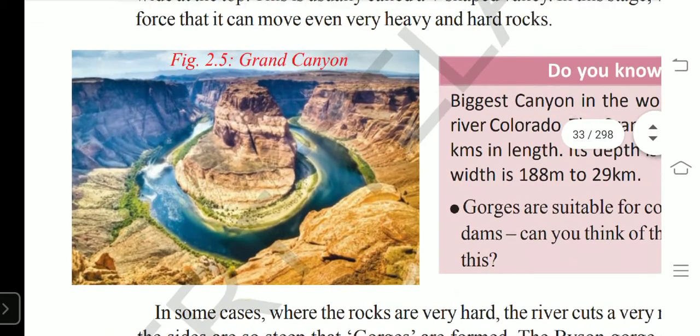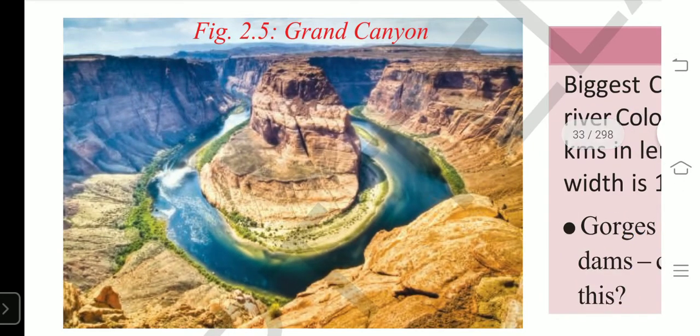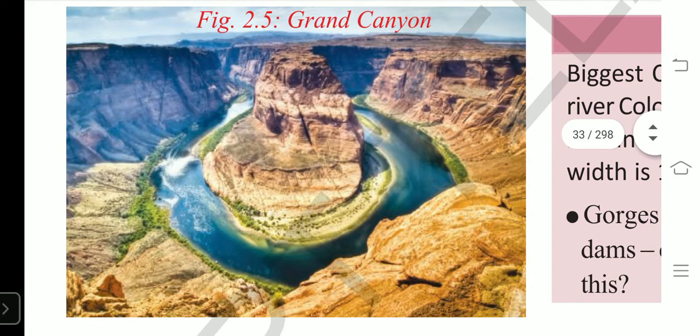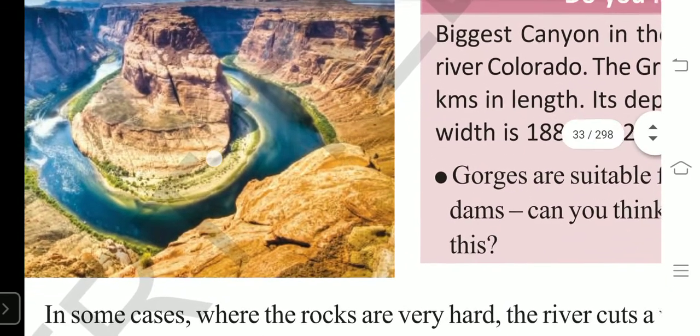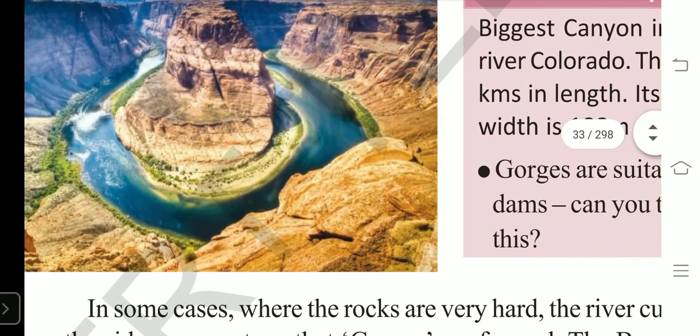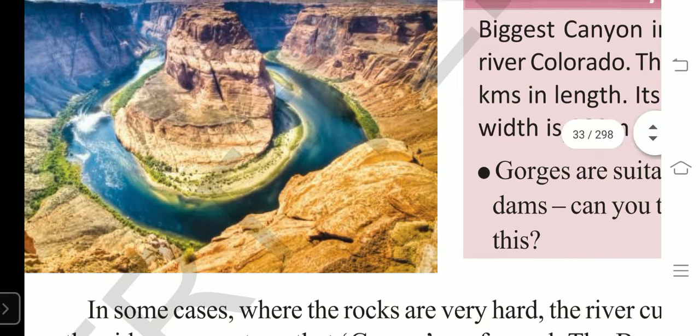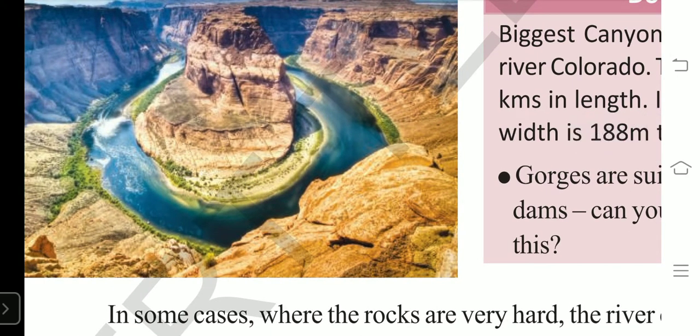Look at figure 2.5, my dear students. You will understand here. See how large it is. Understand? It is 466 kilometers in length and 1.6 kilometers in width. Okay, look at that rock color. Yesterday also I showed this, the day before yesterday. So this is a canyon.